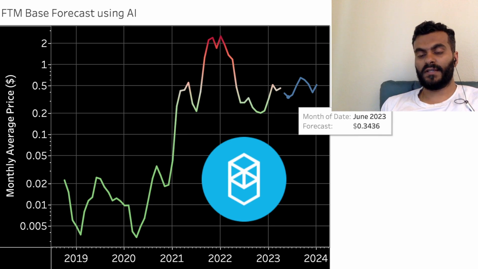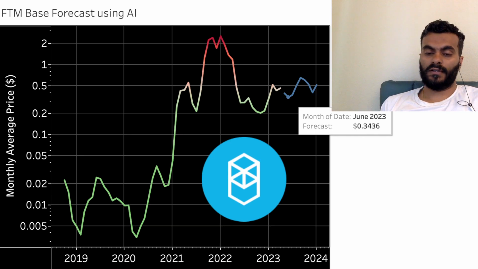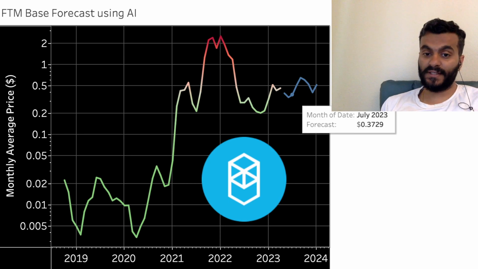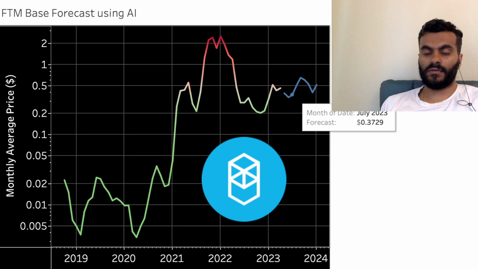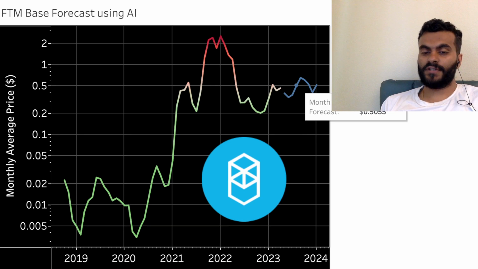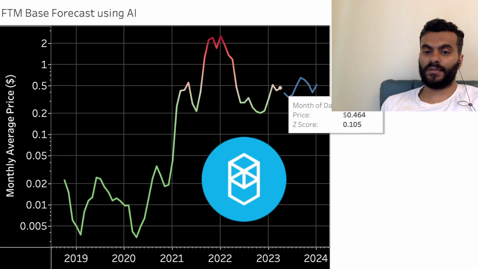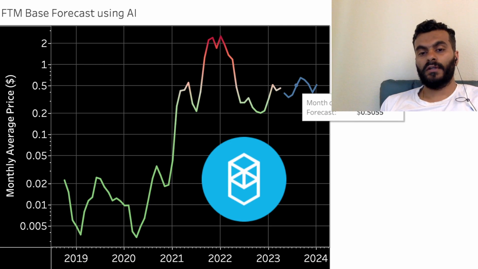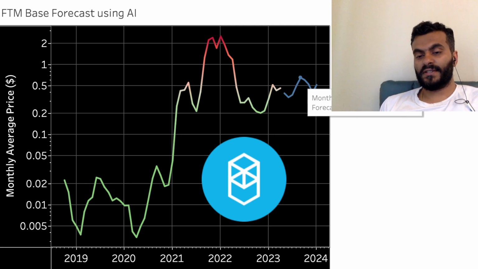That is the lowest point for this token per the AI model. Then in July, the forecast is 37 cents, which is 3 cents over the previous month. In August, 50 cents, which is about 4 cents above where we are currently trading. In September, it's 65 cents.